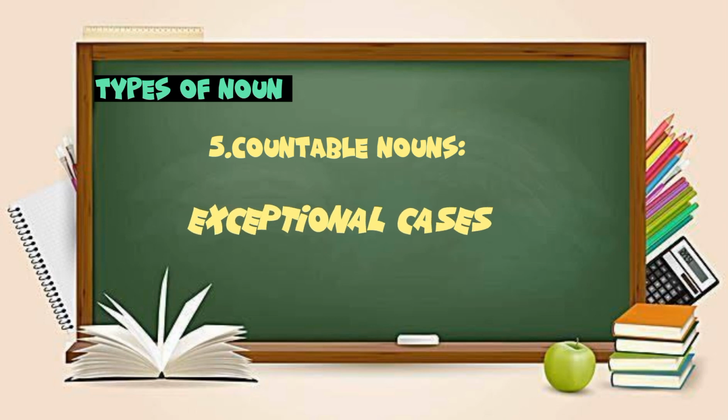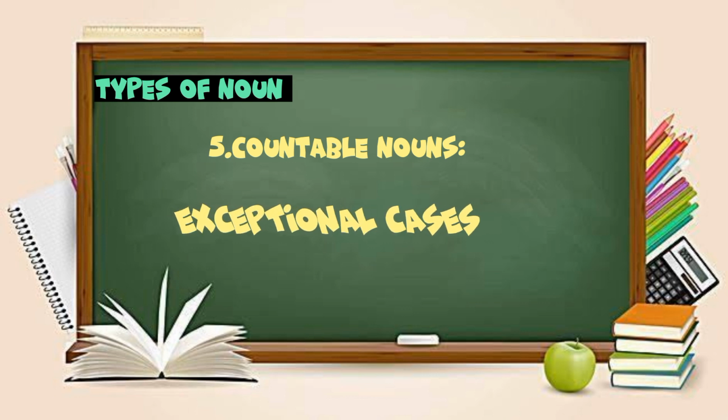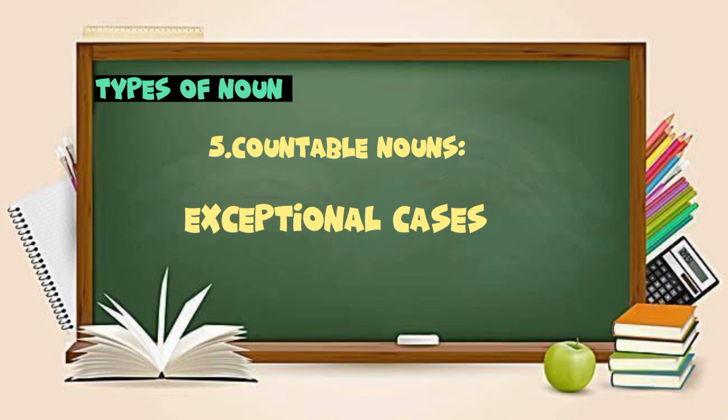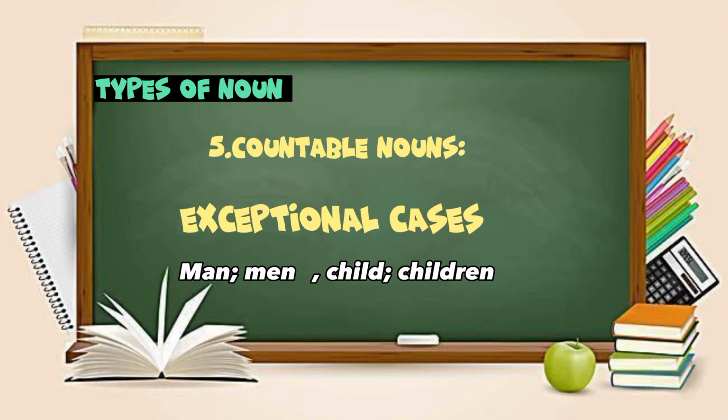Some of them are exceptional cases as well. For example, if we see man, it does not take s or es with it. And child, it also does not take s or es with it, but man has the plural form men and child has the plural form children.